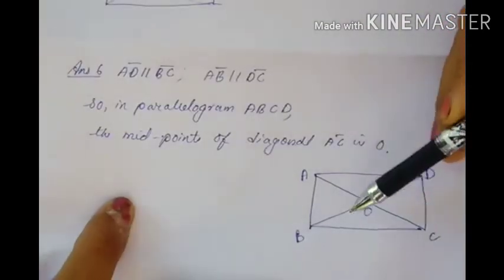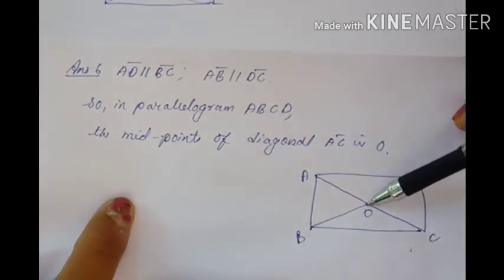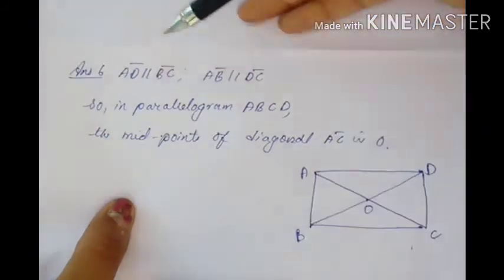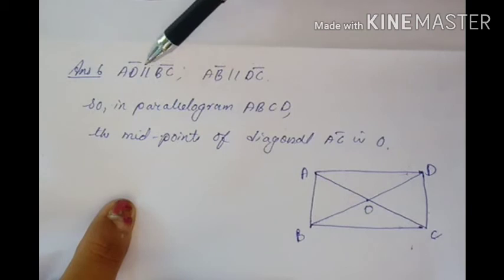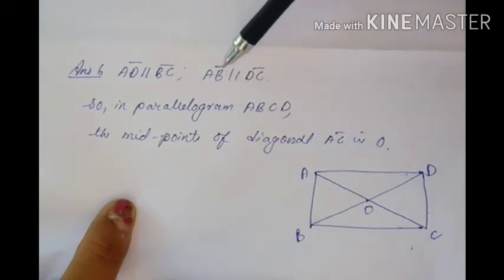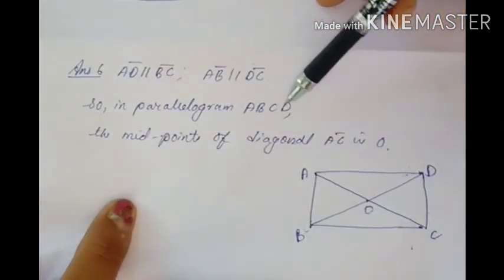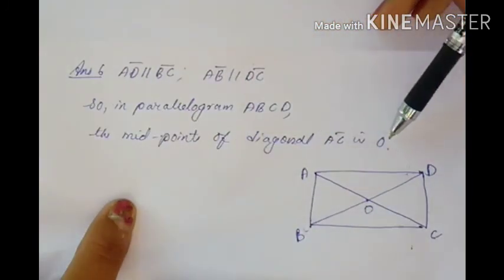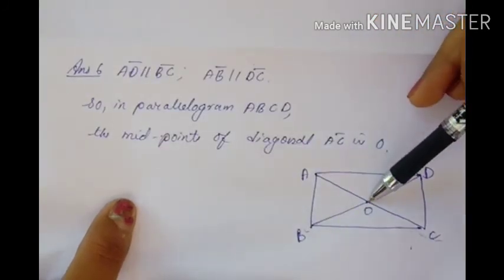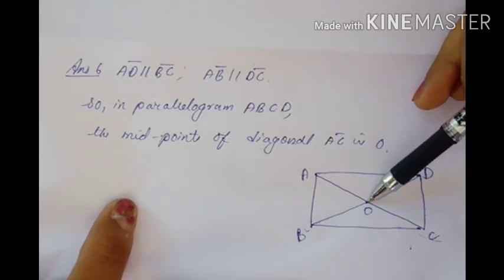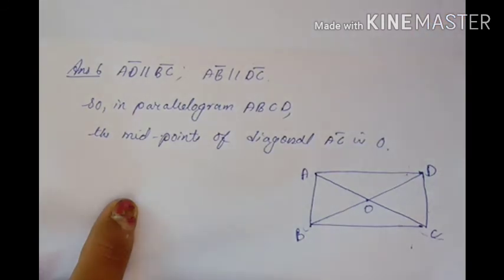So solution. This was the given figure, ABCD. And we have to prove that O is the midpoint of line AC. Now we have constructed this part. So what did we get? We got AD is parallel to BC and also AB is parallel to DC. So in parallelogram ABCD, the midpoint of diagonal AC is what? O. Because the diagonals bisect each other for a parallelogram. So O will be the midpoint of line AC. So we got the proof.